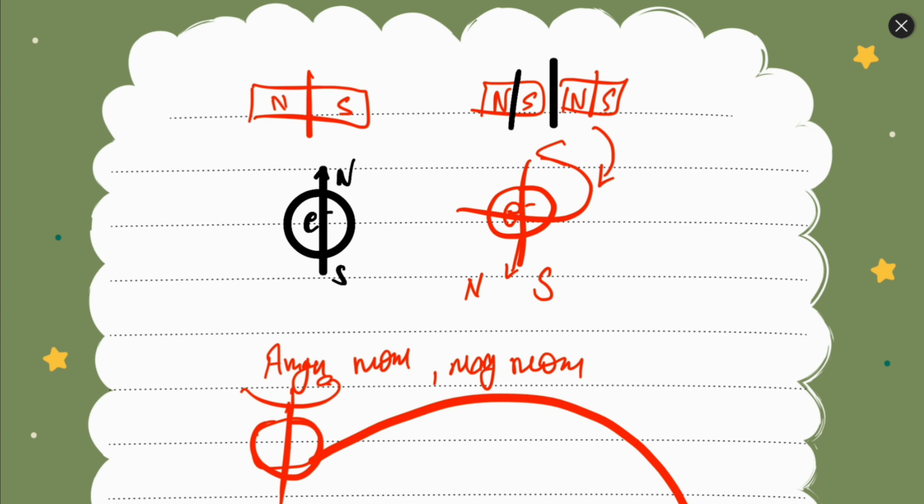And why is the electron magnetic? Because it moves, it has angular momentum, magnetic angular momentum. Because of that angular momentum, the electron becomes magnetic and it has a north pole and a south pole.